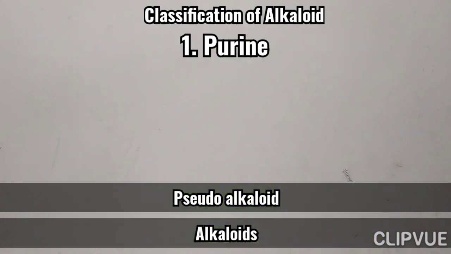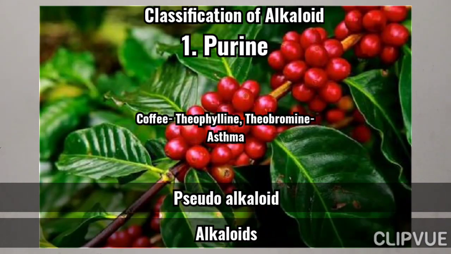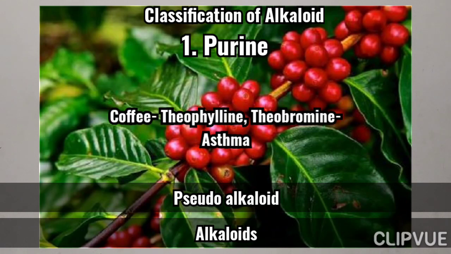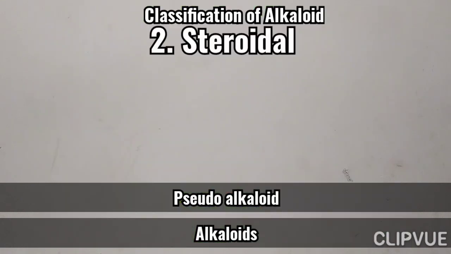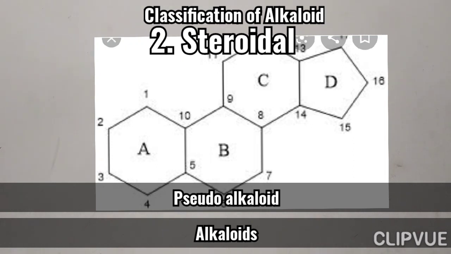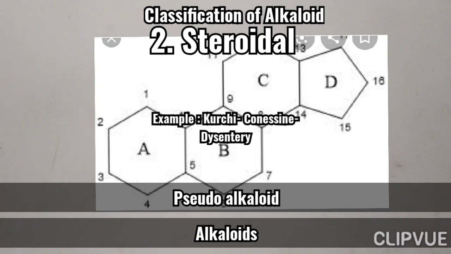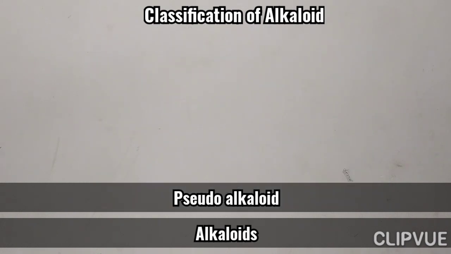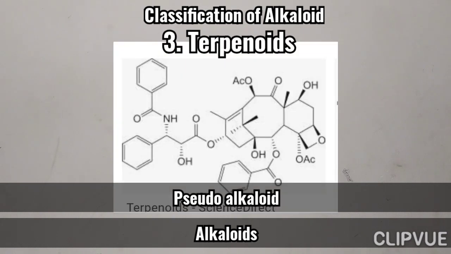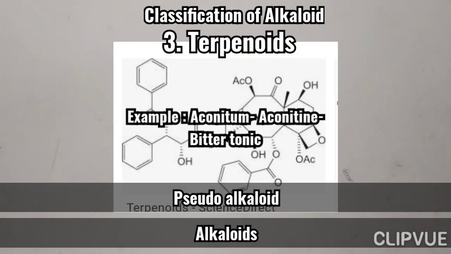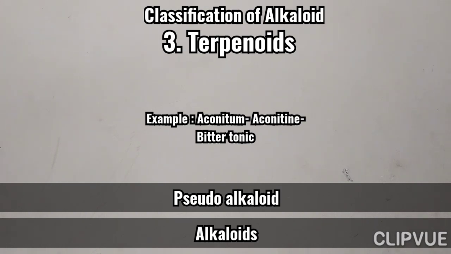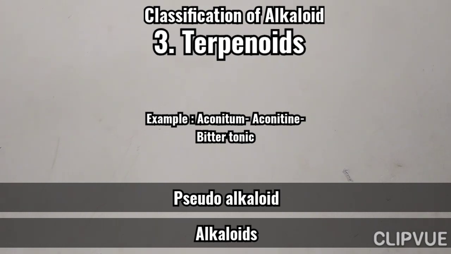Theophylline or theobromine, obtained from coffee, are used in asthma. Second one, steroidal. We can see the steroidal ring here, with four rings. And conessine obtained from kurchi bark, having anti-dysentery activity. And the third one, terpenoid. An example of terpenoids is aconitine obtained from aconitum, having cardiotonic activity.